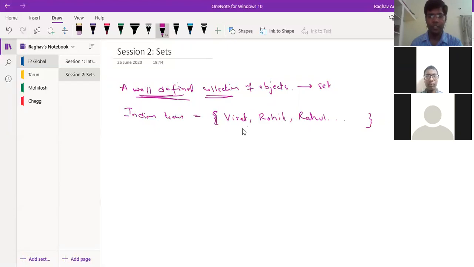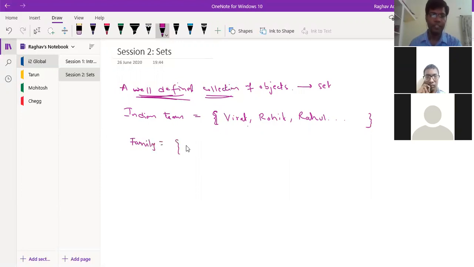That means these different people have a common identity. What is that identity? That they play for the Indian cricket team. So that's their identity. So a well-defined collection of objects is called a set. Another example you can take is your family.